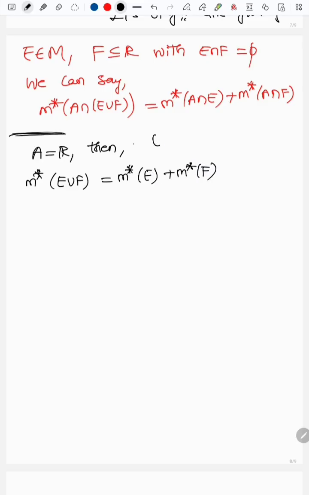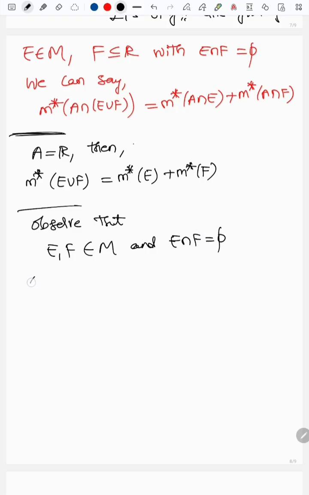So in some sense, suppose E and F, observe that E, F belong to M and E intersection with F is empty, then they are closed under additivity. The additivity is going to happen very smoothly. M star of E union F is equal to M star of E plus M star of F.